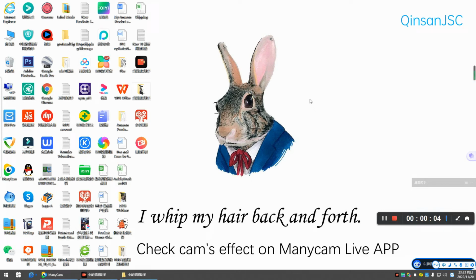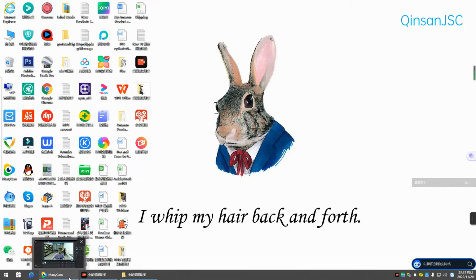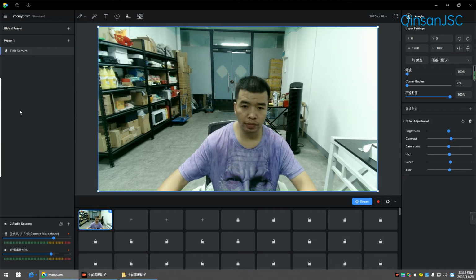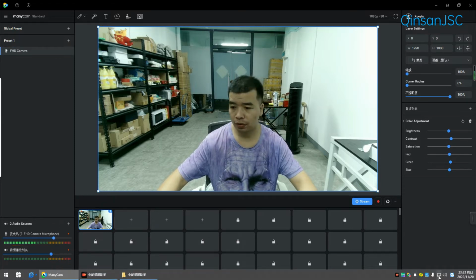Okay, let's check the camera's effect on ManyCam. Check the device first. Camera is FHD camera. Microphone is also FHD camera microphone. And the speaker is also FHD camera microphone.